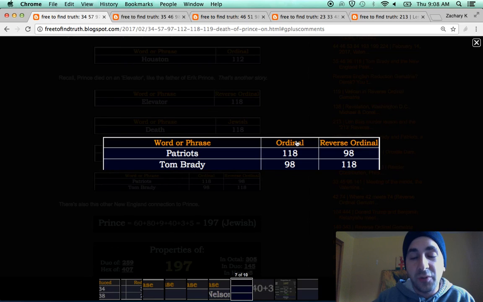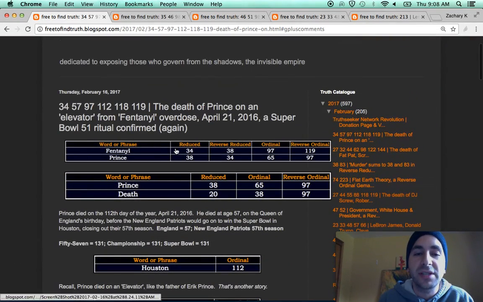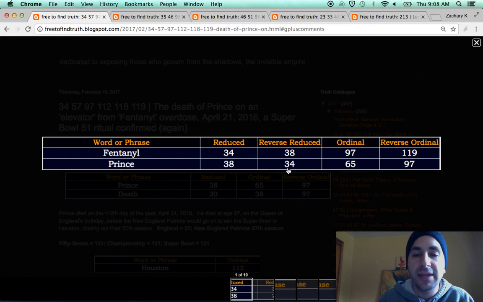In Minnesota, where Prince died on the Queen's birthday, Queen 62. The sum of the score in Super Bowl 51 was 34-28, 62 points. Tom Brady had 62 attempts. It was Tom Brady's 34th playoff game. Again, let's not forget the 34 connection with fentanyl and Prince.